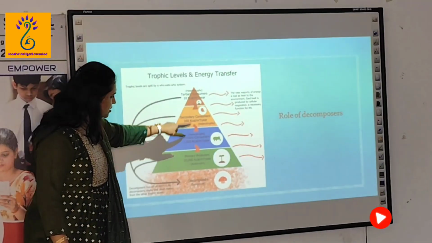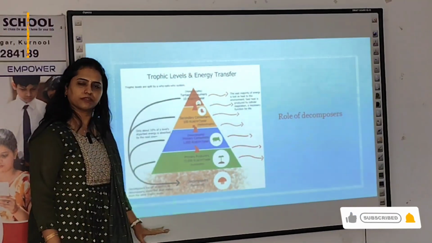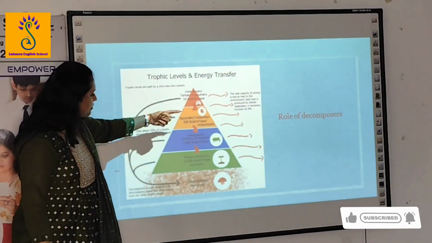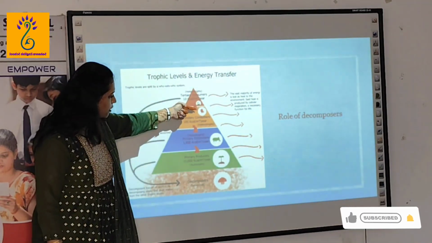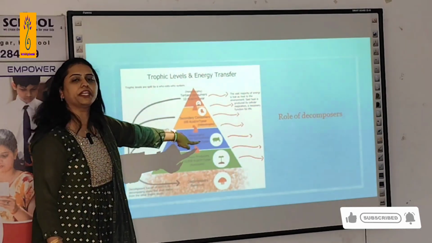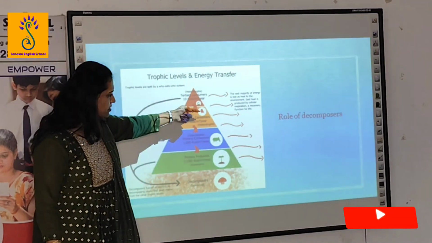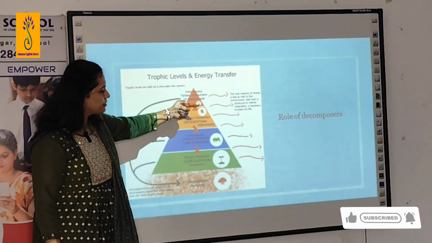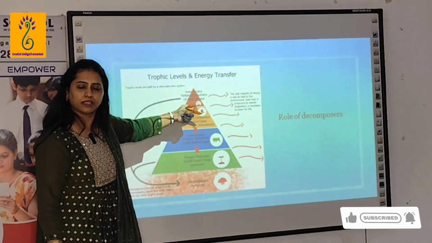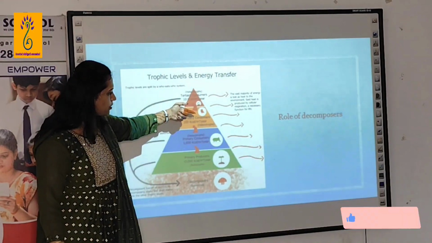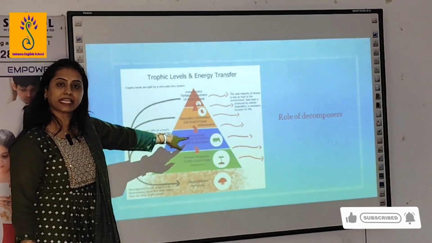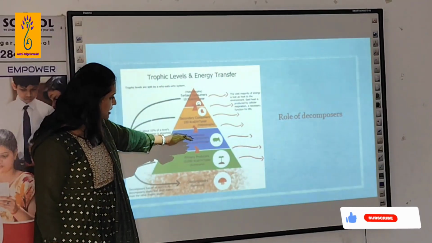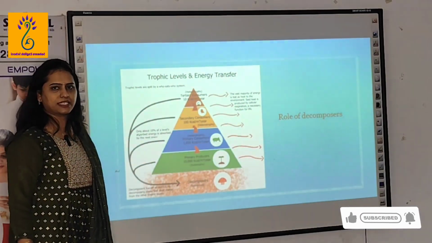The energy transfer is disturbed first. Yes, these are completely dependent on this. The third trophic level is completely dependent on the second trophic level. Will it survive? No, this population decreases, because the energy it is getting is from the second trophic level, isn't it?